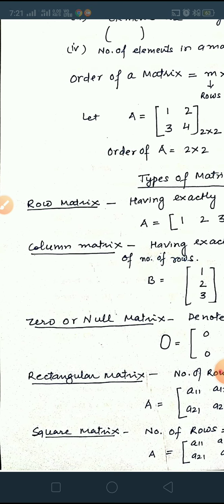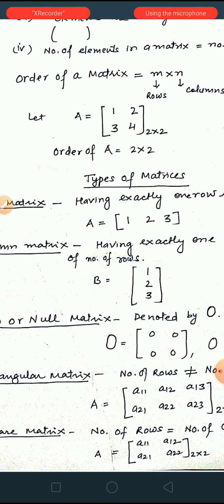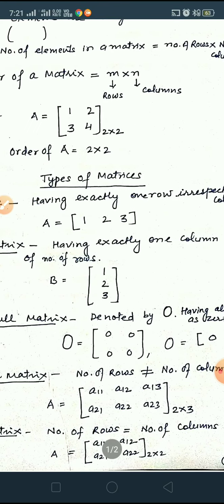Next step is square matrix. It is opposite to rectangular matrix. In rectangular matrix, number of rows is never equal to number of columns, but in square matrix it happens always. Means number of rows will be equal to number of columns.